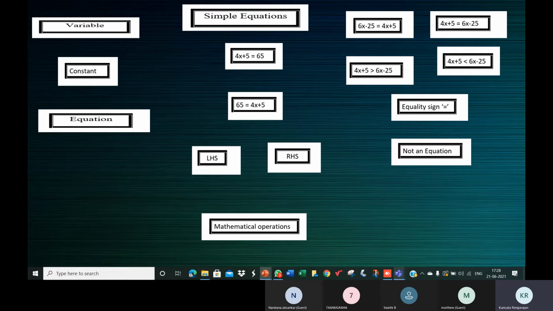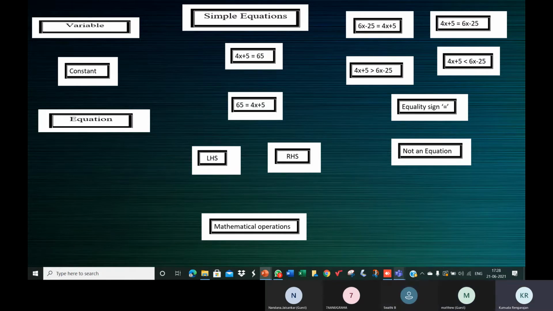Very good. Now, have you come across this term variable, children? Yes, ma'am. So what is a variable, in your own words? It is a term used for an unknown value of a numerical expression, ma'am. How is it represented? Using the small alphabets.